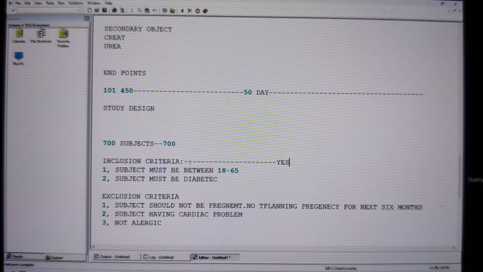How can we prove that the subject is diabetic or not? We are going to conduct some screening tests. We are going to conduct a glucose test. If it is proven that you have diabetes, then you are selected. So that means in order to select, we are going to do some screening tests, and based on that we are going to select.